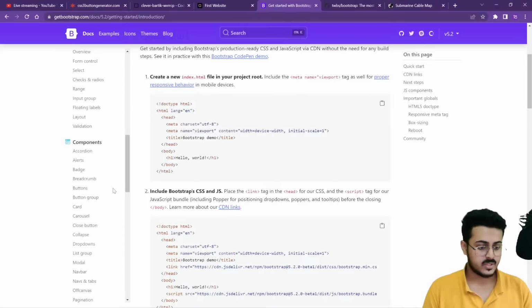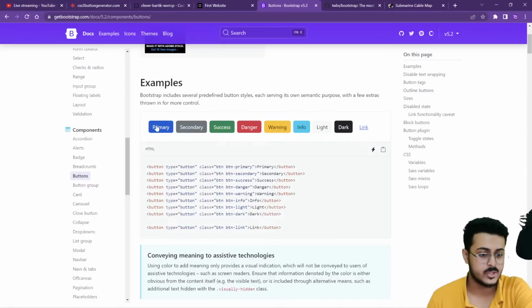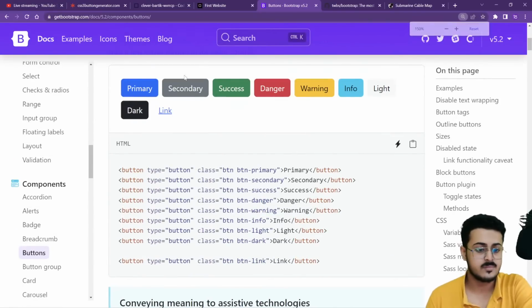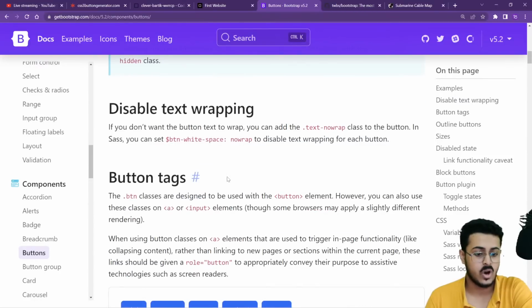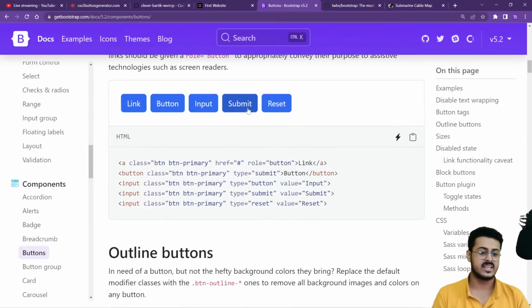Layouts, typography, buttons. As you're able to see, you can use button primary to create a blue color button. You can use button secondary to create a gray color button. You can use button link to create a button that looks like a link itself. There are just so many different things that you can do. You can create a primary button, a link button, and also define the role of that particular button.